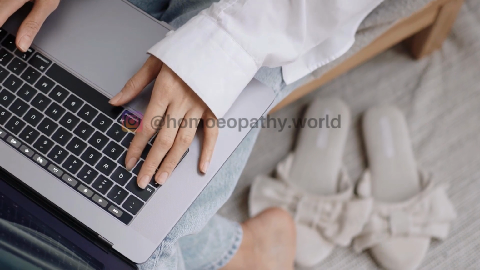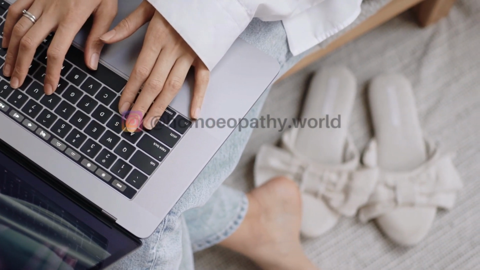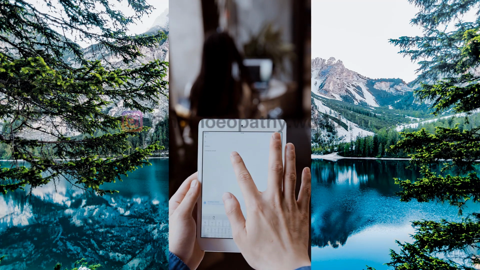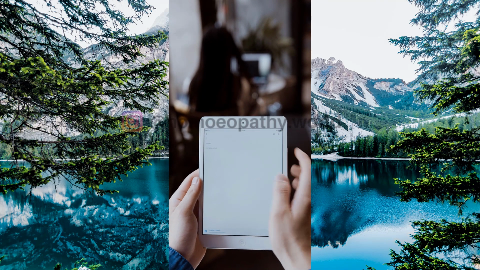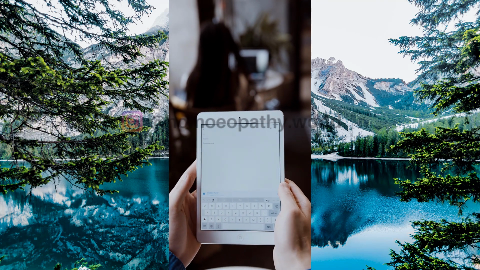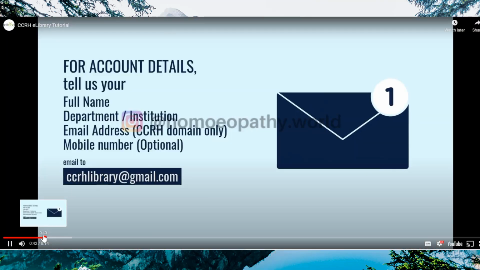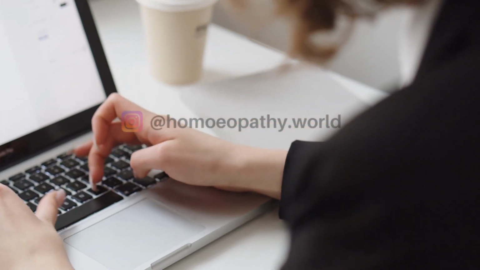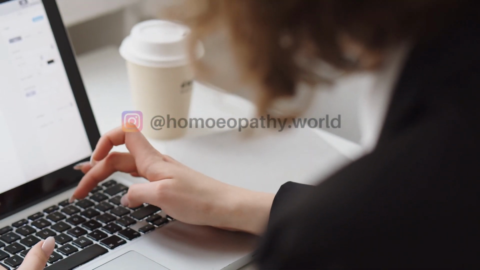So be patient. After 2 to 3 days, if you do not get any reply or any email from them, then you can compile all the same details that were asked in the Google form, like your name, your mobile number, your email address, your institute, your designation, all these details, and then mail those details to ccrhlibrary@gmail.com, the email address that was provided earlier. And then you might get through and get registered. So before mailing them, just wait for 2 to 3 days, because it might work.